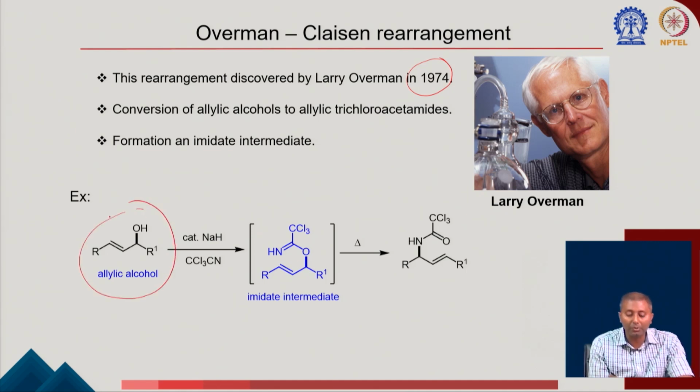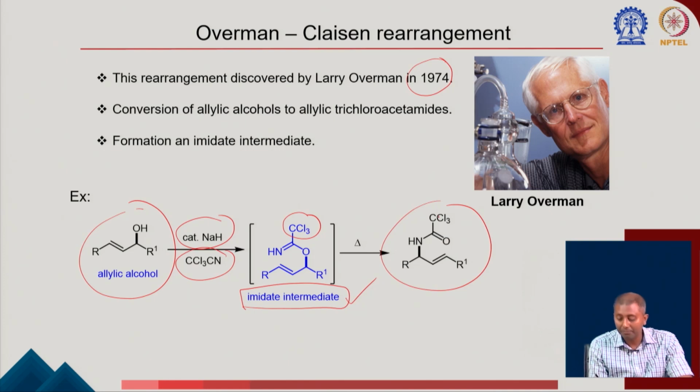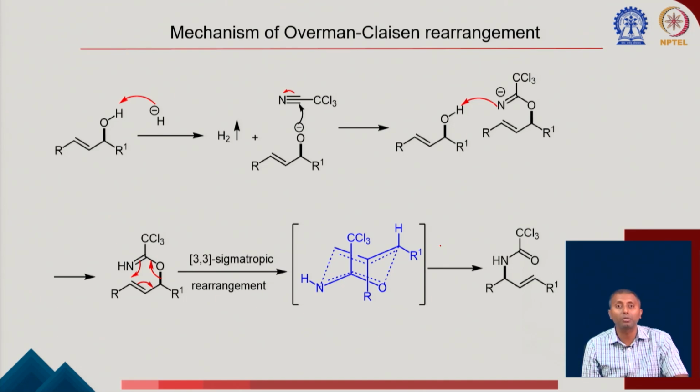So what is happening? We are going through an imidate intermediate. I am going to come back to that in a minute: using sodium hydride and CCl3CN, we are making this type of imidate intermediate with a CCl3 group here. At the end of the day, it is making these COCCl3 compounds. That means again you have a carbonyl functionality, and again you have the double bond exactly in the gamma, delta position. So we will try to understand how the formation of the starting material is happening.